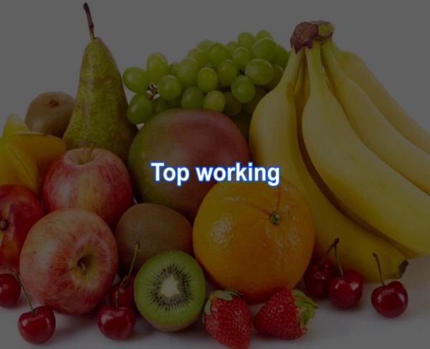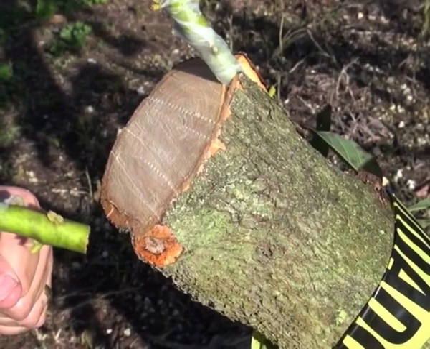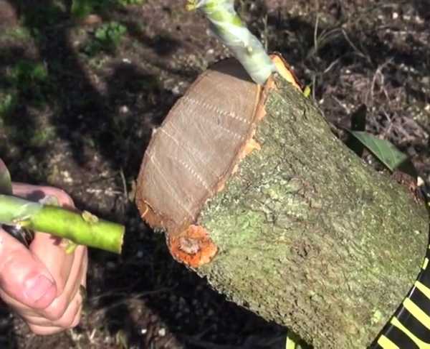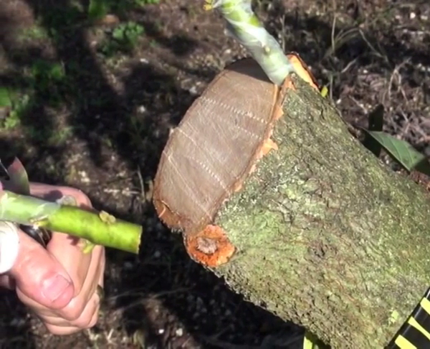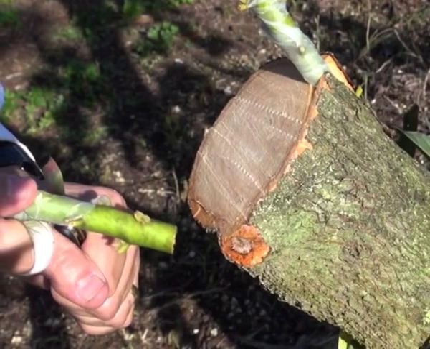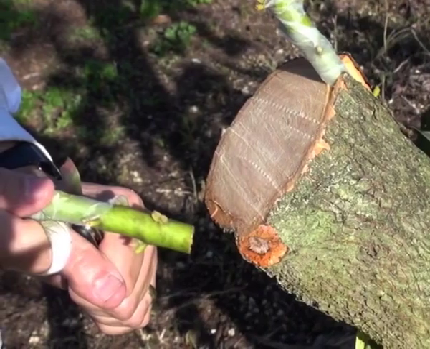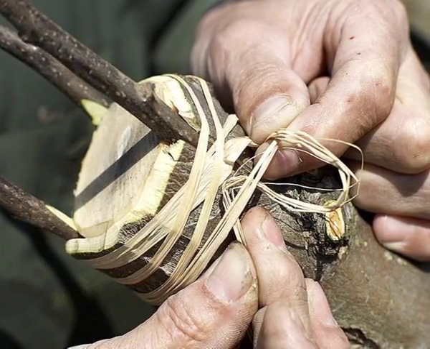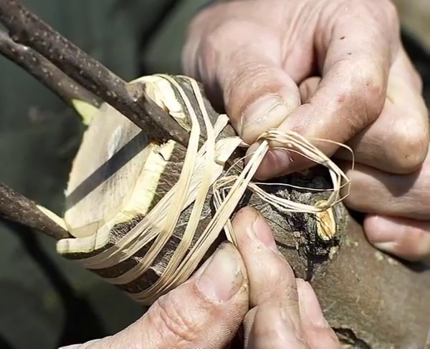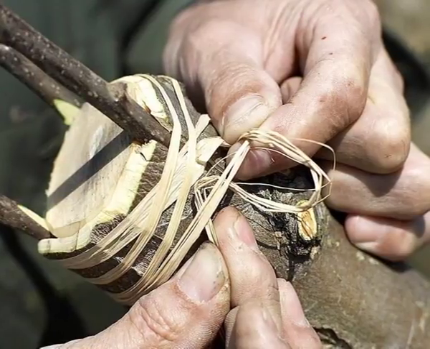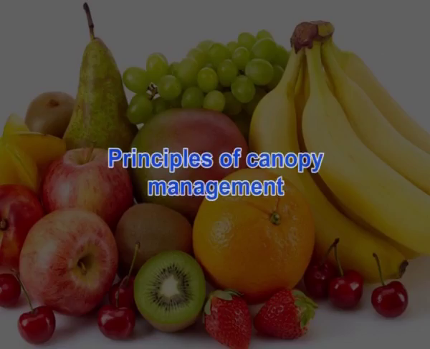Then top working. It is a technique or method of rejuvenation wherein the objective is to upgrade seedling plantations of inferior varieties with superior commercial cultivars or hybrids suitable for domestic or export market or the desired variety of the grower. The technique involves grafting with procured scions of the desired variety on shoots emerged on pruned branches by adopting softwood grafting during monsoon months. Next, we will see the principles of canopy management.